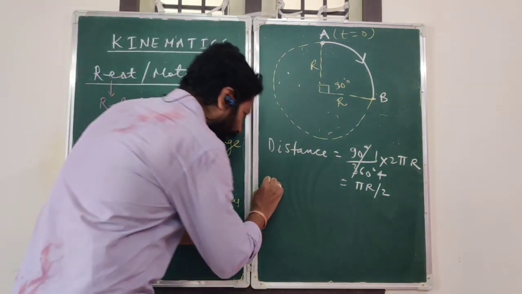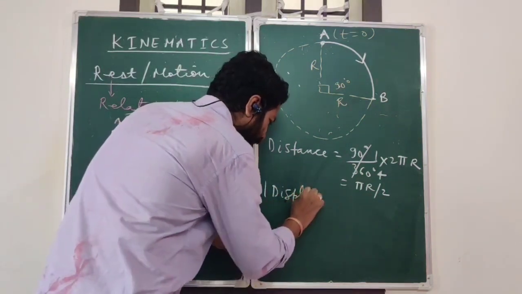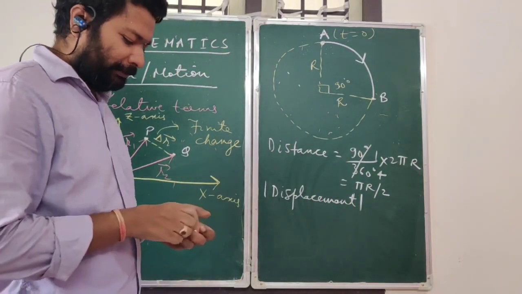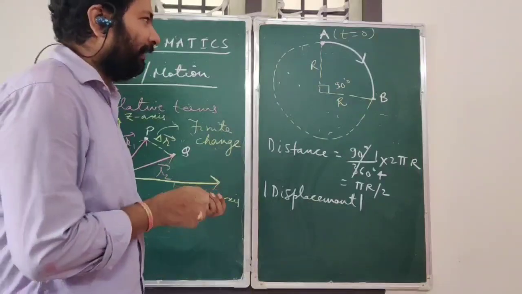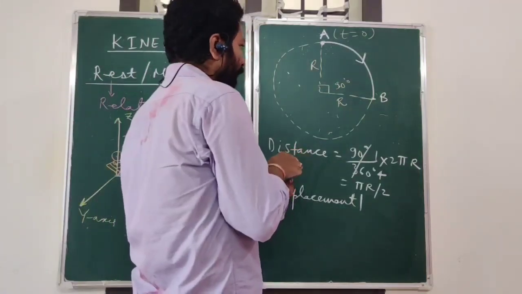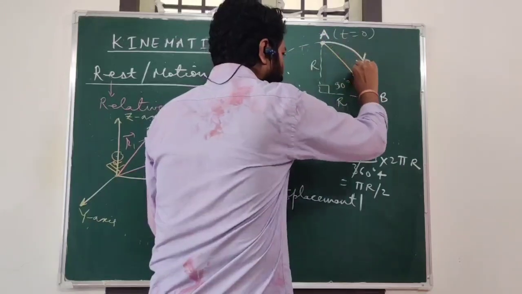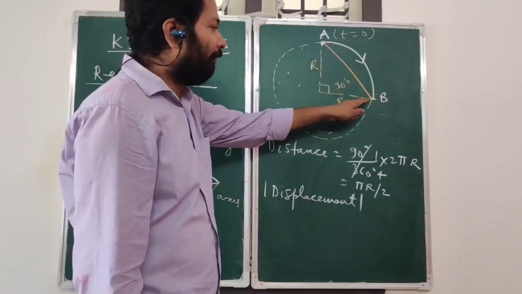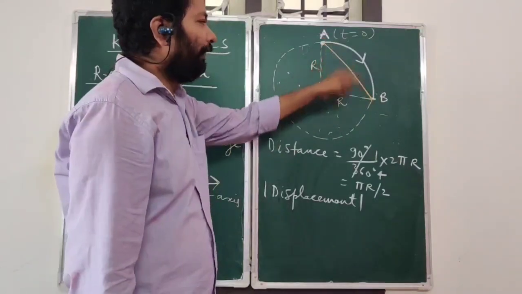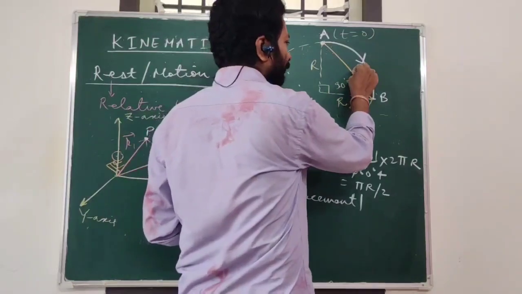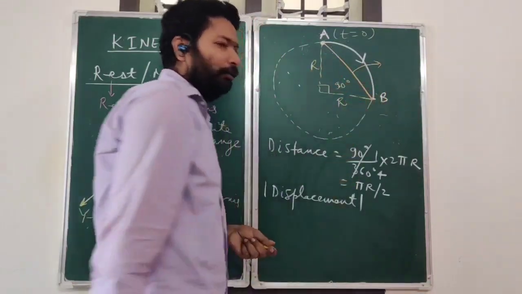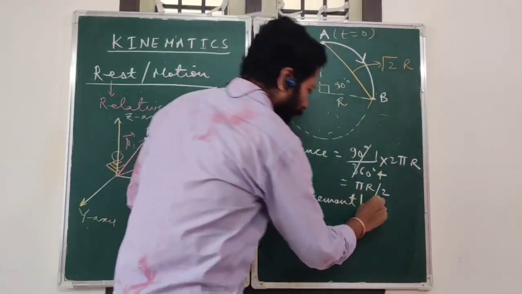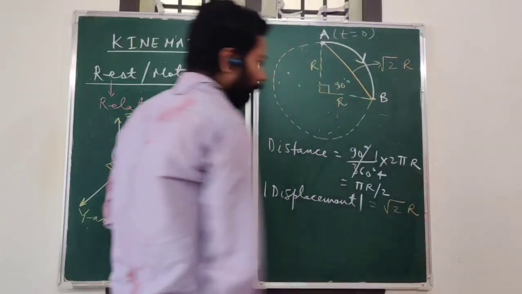What about the magnitude of the displacement in this case? The magnitude of the displacement will be the shortest distance between the initial and final position. Can you see it here? What is the shortest distance between initial and final position? It will be the length of the straight line which is joining initial and final position. So it will be the length of AB. What will be the length of AB? We can determine it using Pythagoras theorem. Under root of r square plus r square, and that will be equal to root 2 r. So magnitude of displacement will be root 2 r.